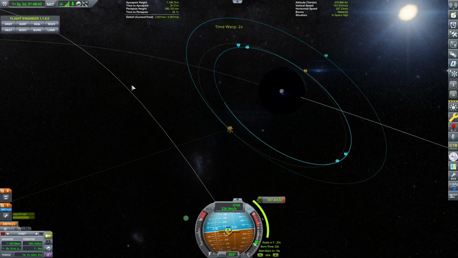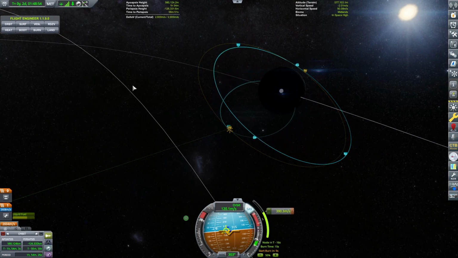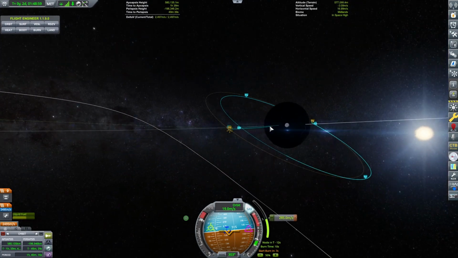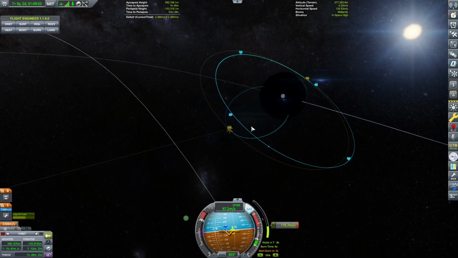About 12 seconds. There we go. And then we're basically just flipping the orientation of the craft. You can see it's rotating right there. We're basically reversing our orbit, so that takes a tremendous amount of fuel.